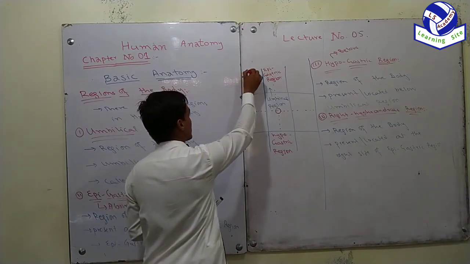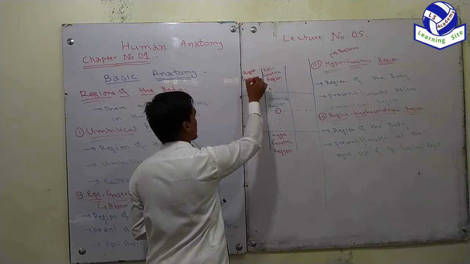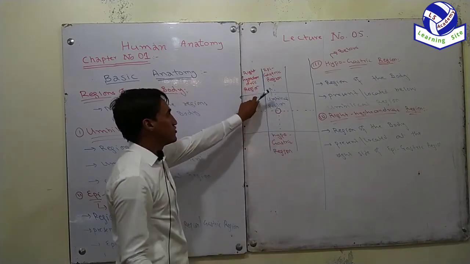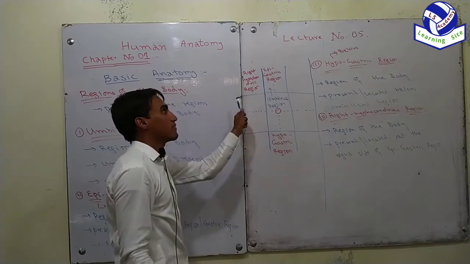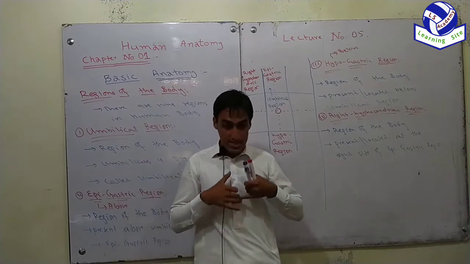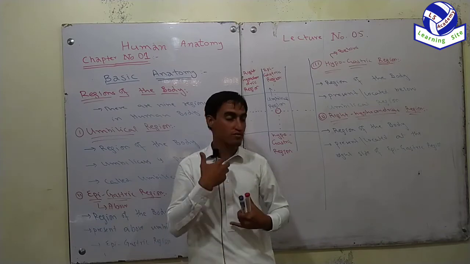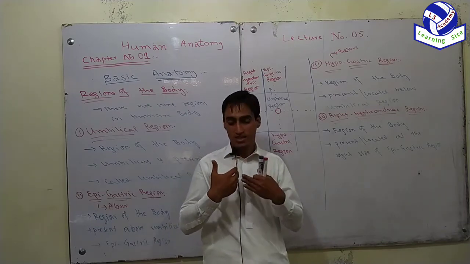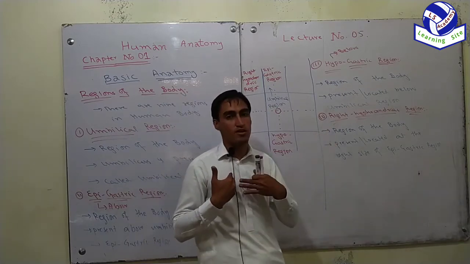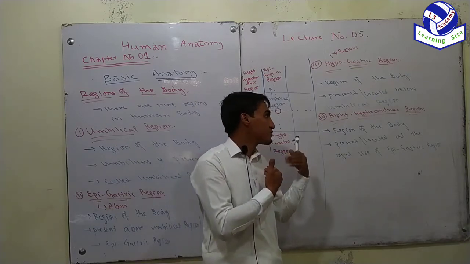This is the right hypochondriac region, the region which is present on the right side of the epigastric region. This is the umbilical region, the lower one is the hypogastric region, and the above one is the epigastric region. The region present on the right side of the epigastric region is the right hypochondriac region, and the region on the left side of the epigastric region is the left hypochondriac region.